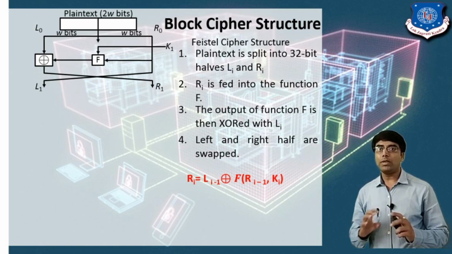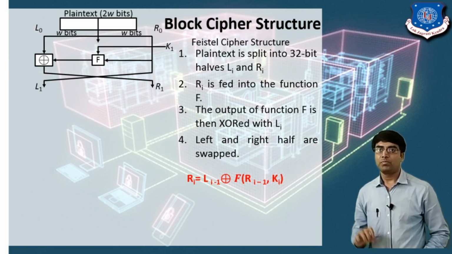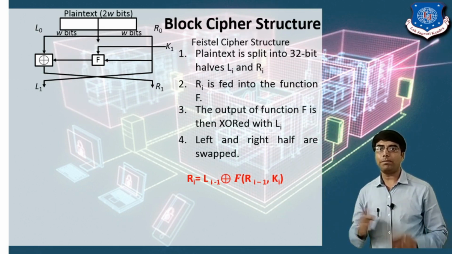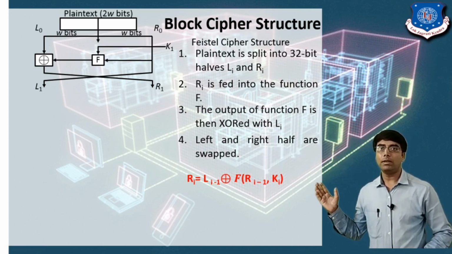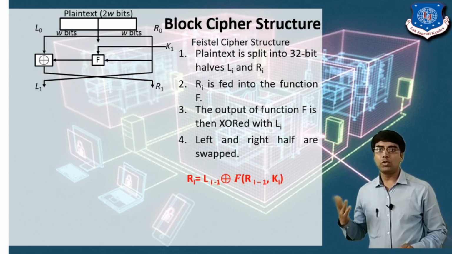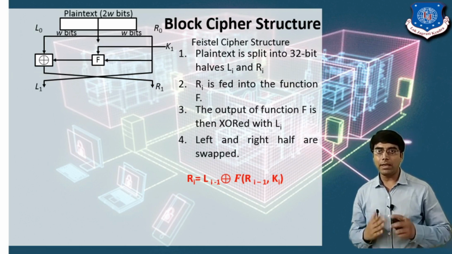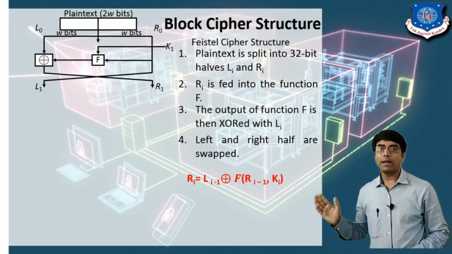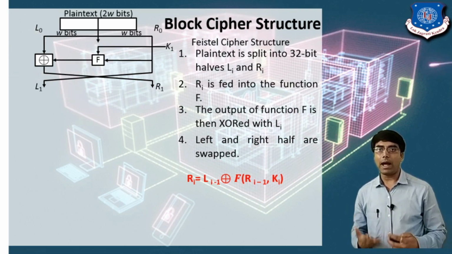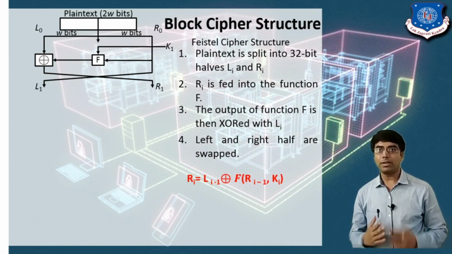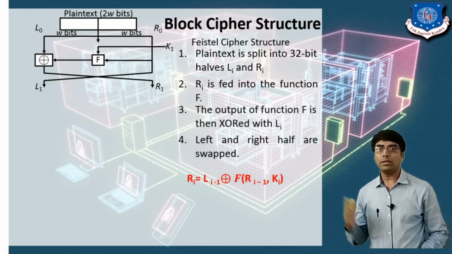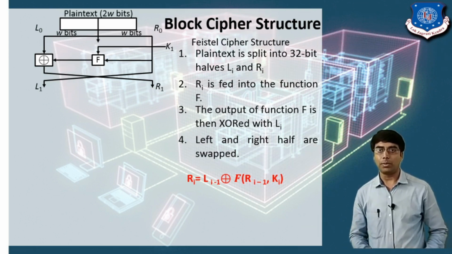Now first of all we perform the function. In this function there are two parameters: first the key Ki, and second R0, or we can say Ri minus 1. Because the first time i equals 1, so 1 minus 1 represents R0.